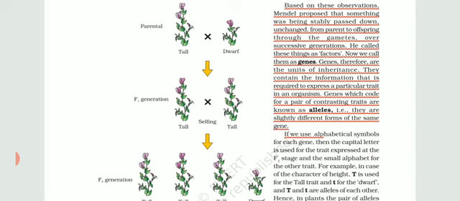Simply, we never represent any trait as a single capital T. We have to write capital T, capital T. This is known as an allele. If you want to show dwarf characters, you will write small t, small t. This is also known as an allele.